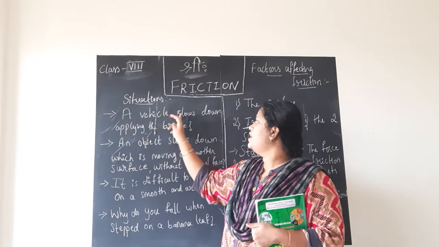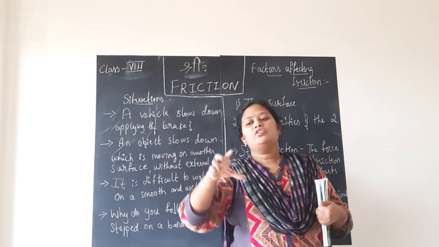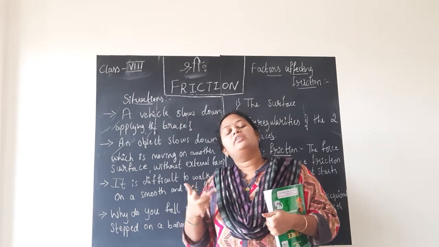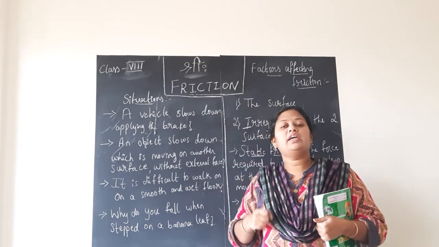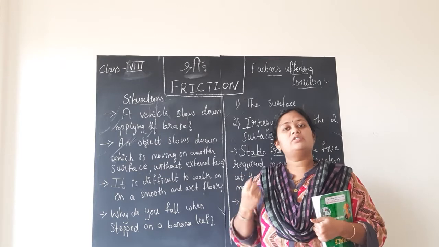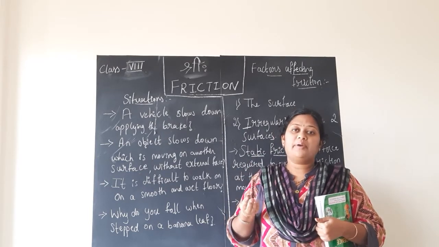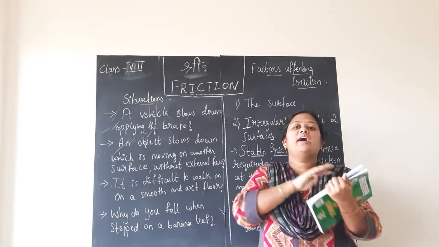In the first case, a vehicle slows down on applying the brake. So when you apply the brake, what happens? The wheel which is rotating will slow down its speed and finally come to rest. So when the tire is stopping, children, the frictional force is present between the tire and the road.